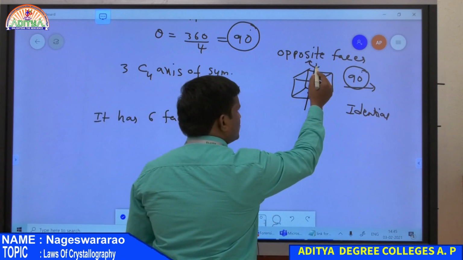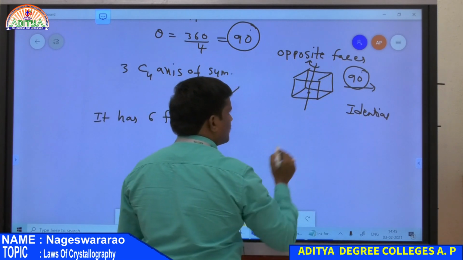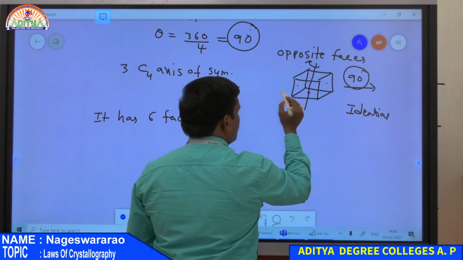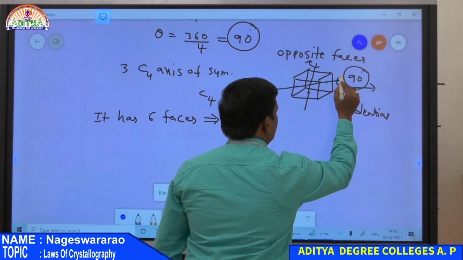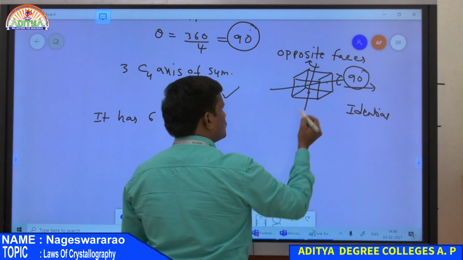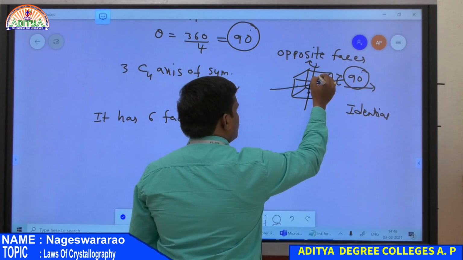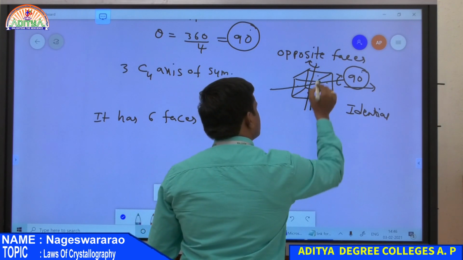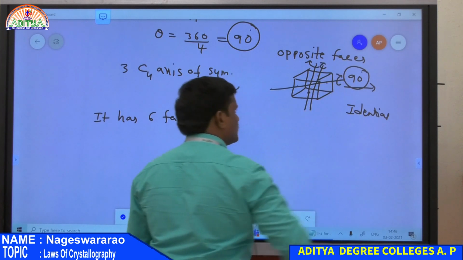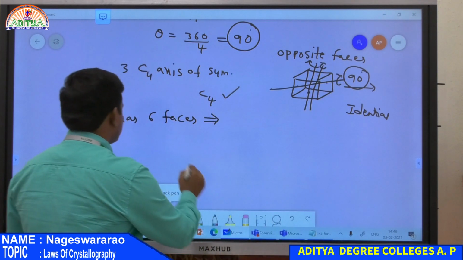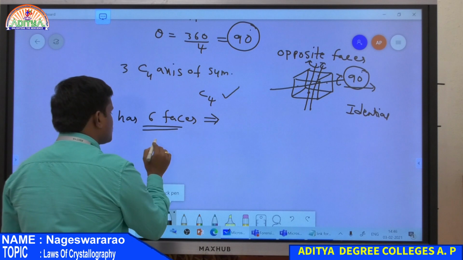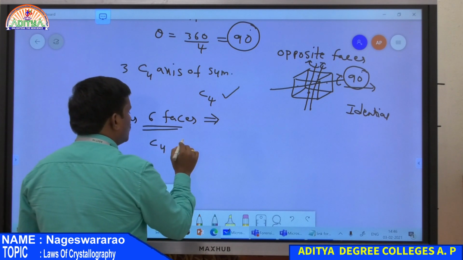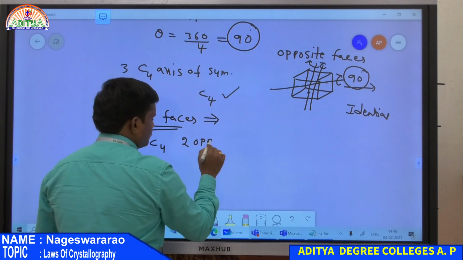This is one C4 axis passing through these faces, and this is one more axis passing through 2 faces, one above the face and one below the face. So again we consider an axis passing through both the faces. It has 6 faces. Each C4 axis is passing through 2 opposite faces.